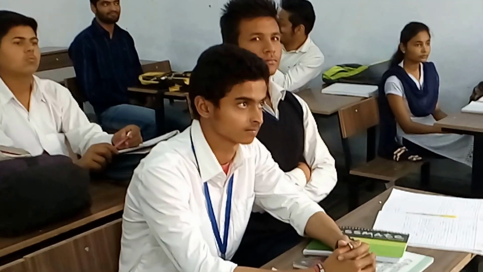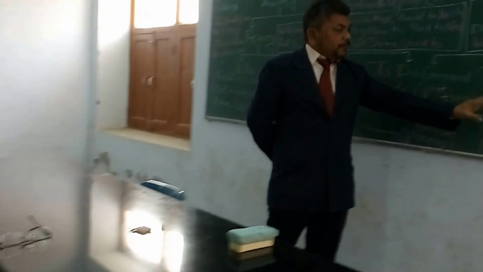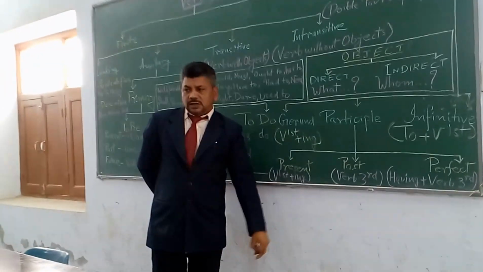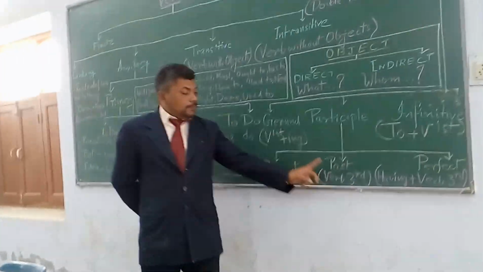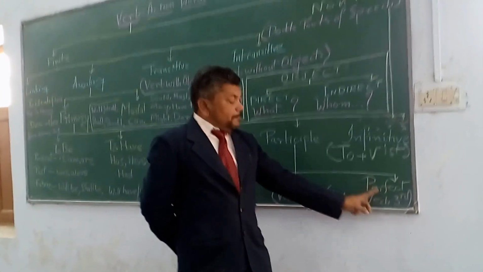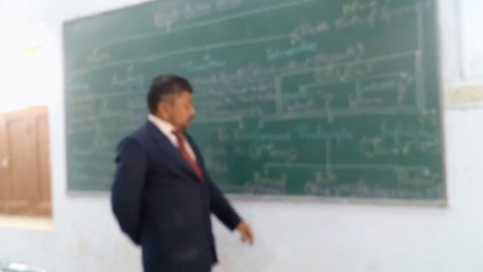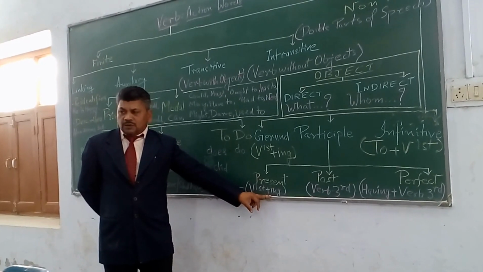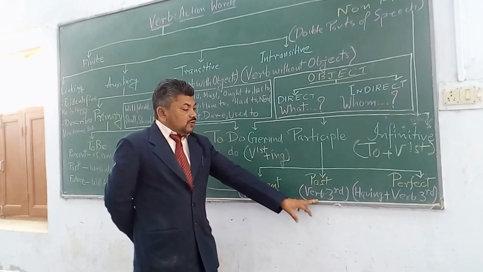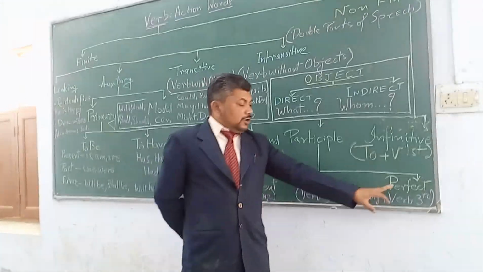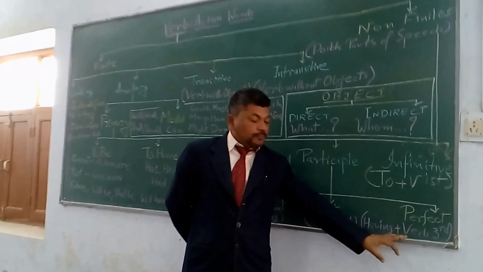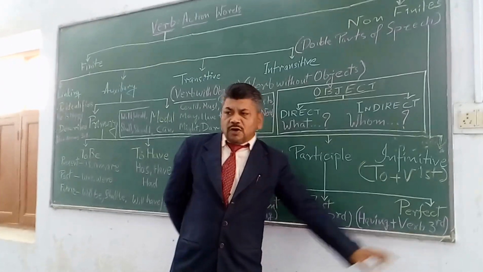Gerund is verb first form plus ing. Participle can further be categorized into three subdivisions: present participle, past participle and perfect participle. Present participle is again verb first plus ing, whereas past participle is the third form of the verb, and perfect participle is constituted by having plus the third form of the verb.